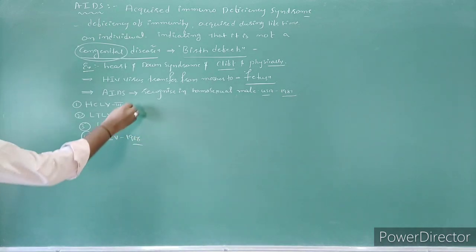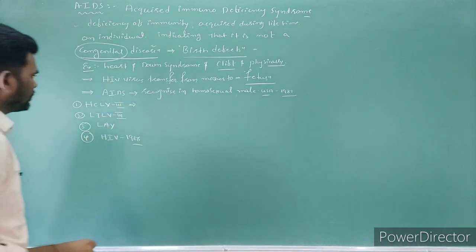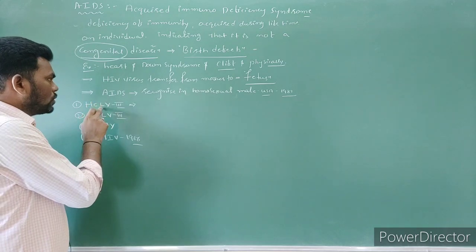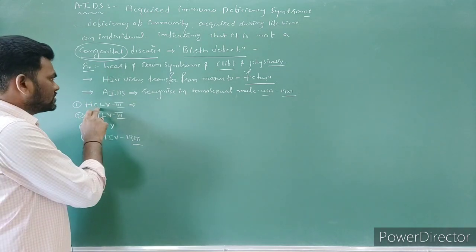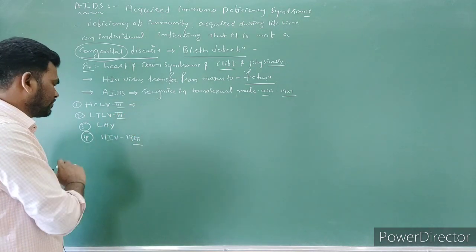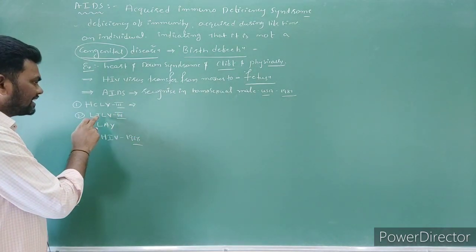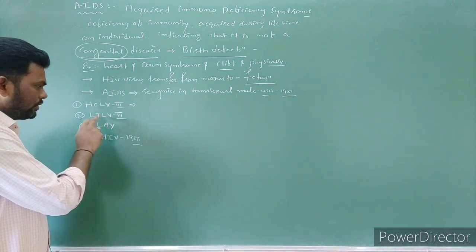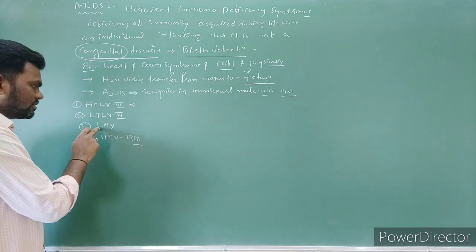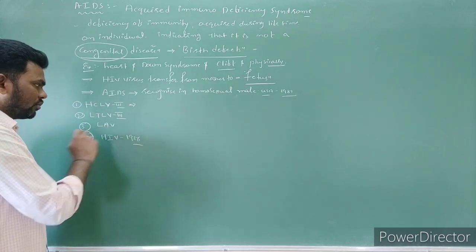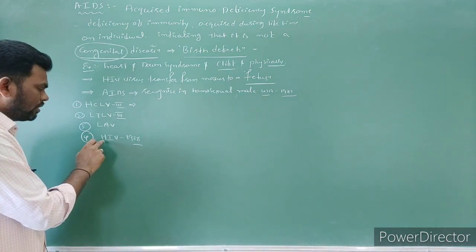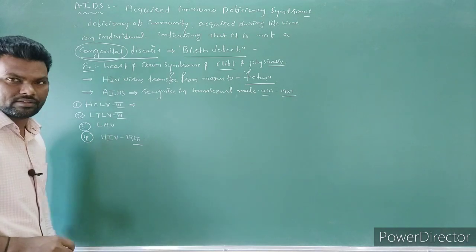The first one, HCLV, means human cell leukocytic virus 3. Later, human T lymphocyte cell virus. Later, lymphocyte associated virus. At the last, in 1986, they used one name, that is human immunodeficiency virus.